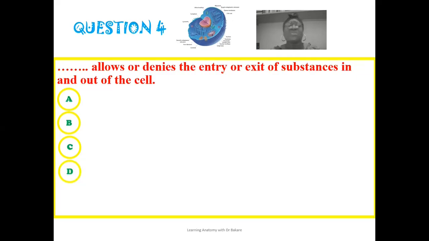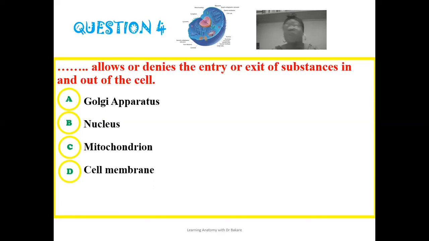The fourth question reads: dash allows or denies the entry or exit of substances in and out of the cell. Is it the Golgi apparatus that is responsible for controlling the movement of substances in and out of the cell? Is it the nucleus? Is it the mitochondrion? Or is it the cell membrane? So which of these cell organelles is responsible for controlling the movement of substances in and out of the cell?